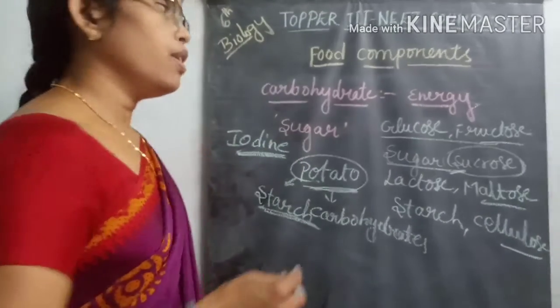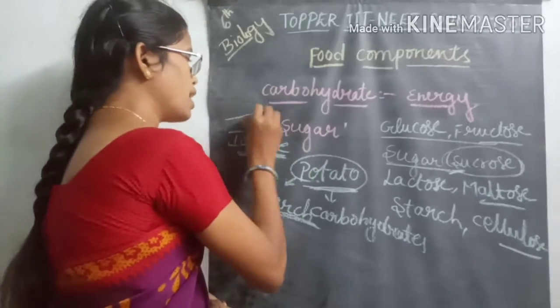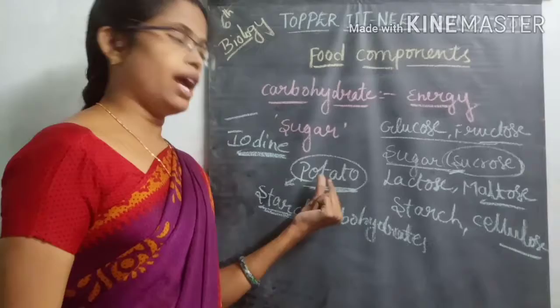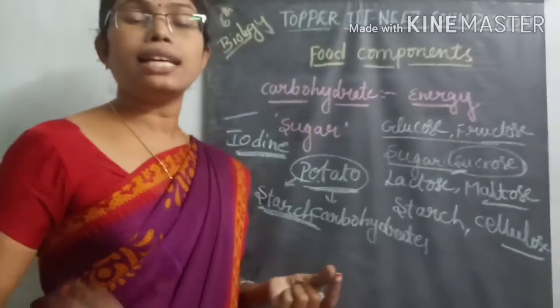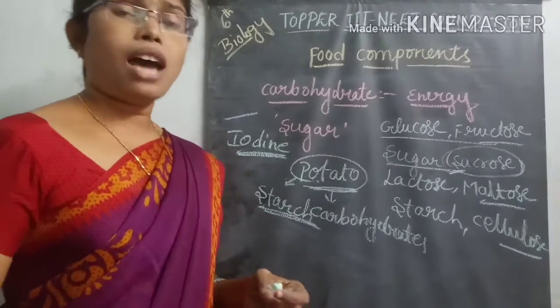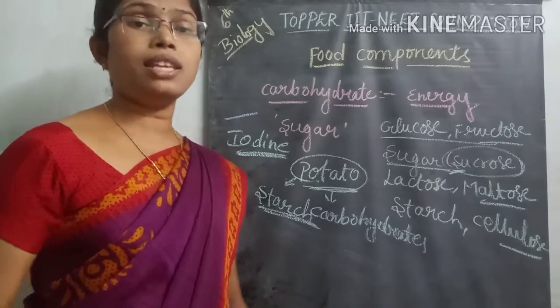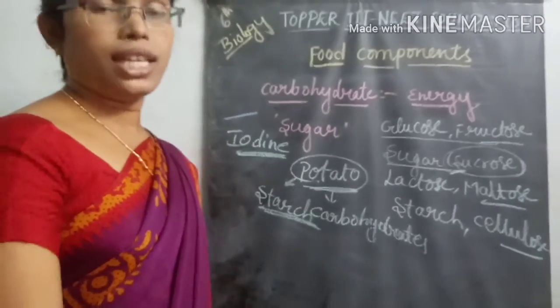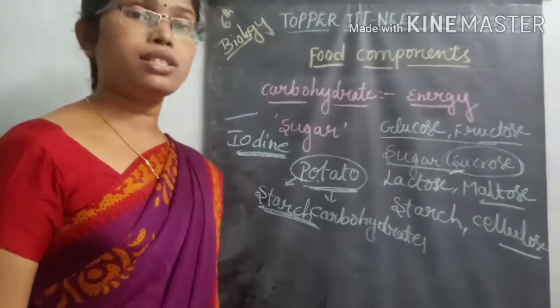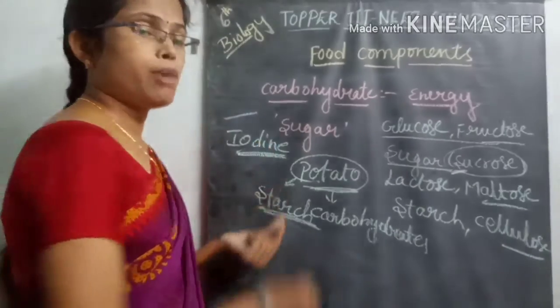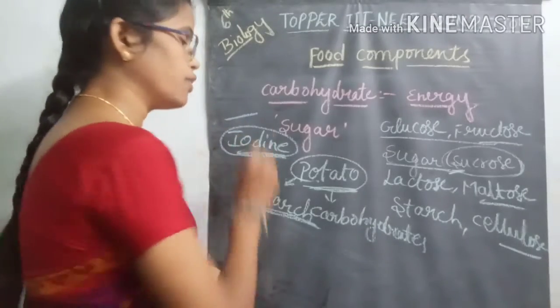What is that solution? Iodine solution. For example, if you take any carbohydrate-containing material, such as a potato, rice, chapati, or wheat flour, or anything of carbohydrate origin, then you can pour some amount of iodine solution on that food material.